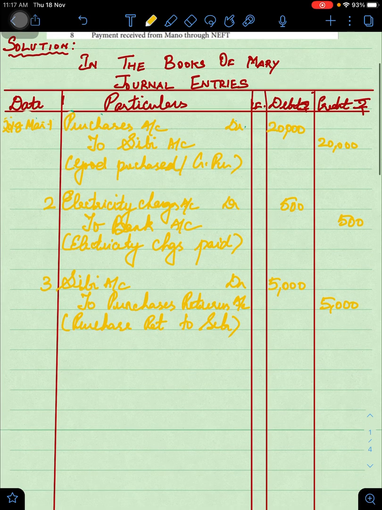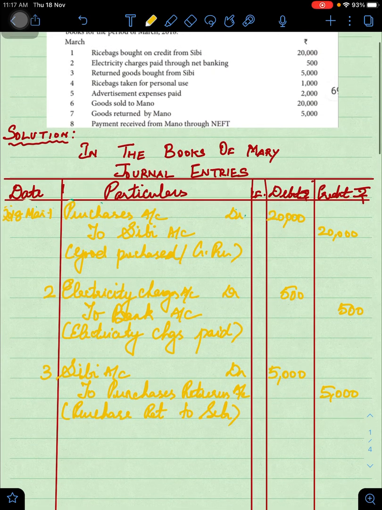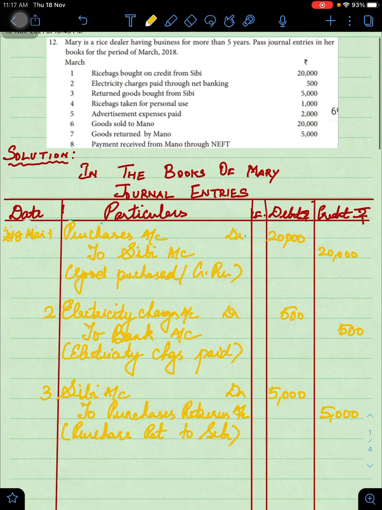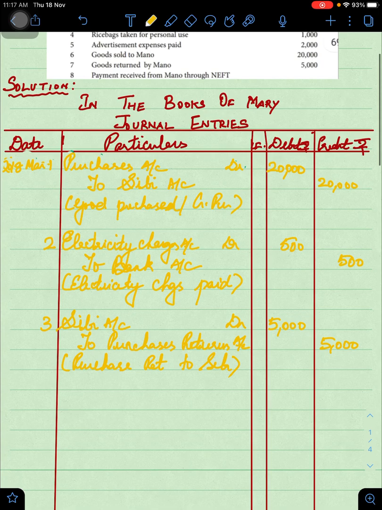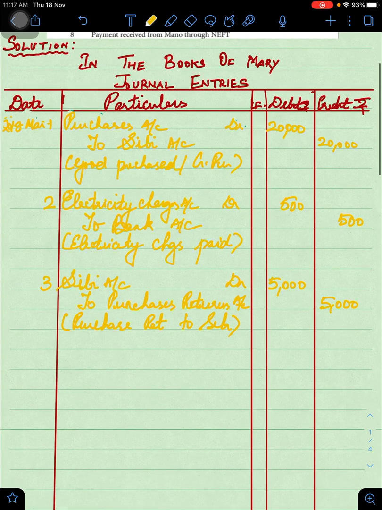And followed by that, it says on fourth, there are some rice bags taken by the owner, that is by Mary, for her own use. Let us move on to record the fourth transaction. Whenever there is anything related to personal, we will debit drawings. To the extent of 1000 rupees, the rice bags have been taken.